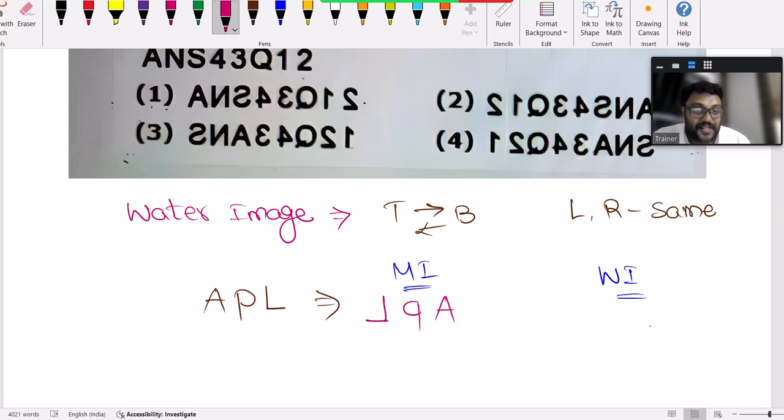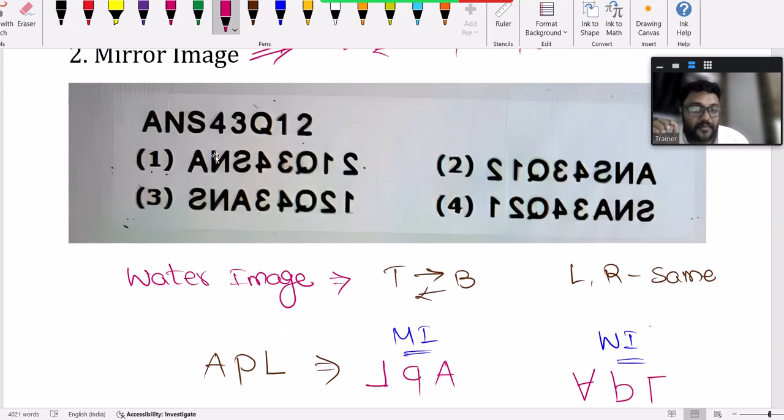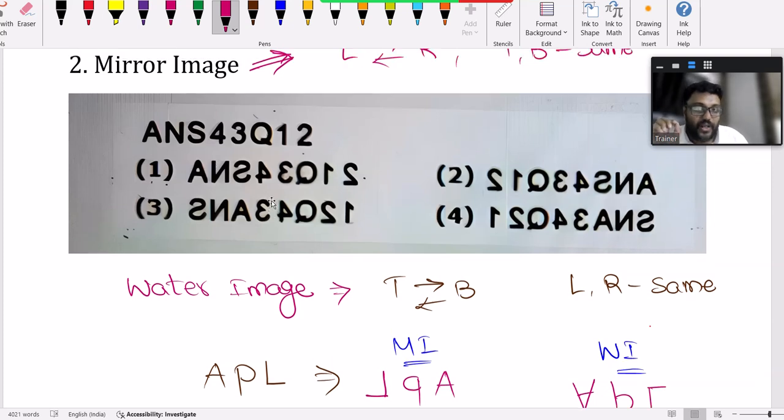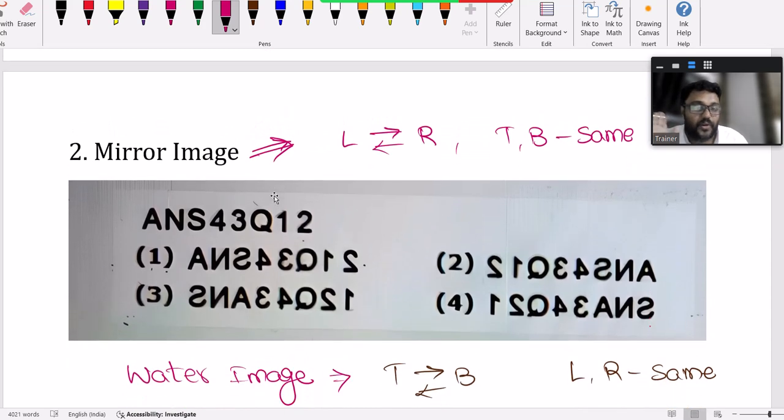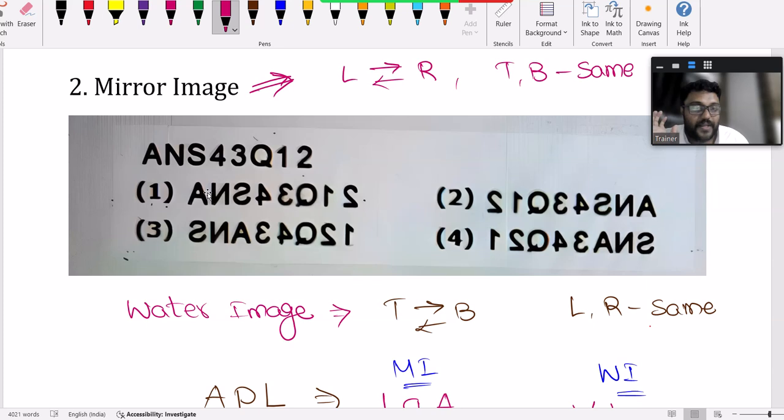If you do water image, left will be left only, A will be in the left side only, but top becomes bottom, bottom becomes top. And see this semicircle, curved shape is on the right side, here also on the right side only, but top came to bottom. L, this horizontal line is on the right side, here also on the right side only, but it was at the bottom, it went to the top. I think this is a simple example. I think it will give clarity regarding mirror image and water image. Lots of examples, lots of questions are discussed in the video, so you can go through those if you want to learn more related to mirror image and water image.